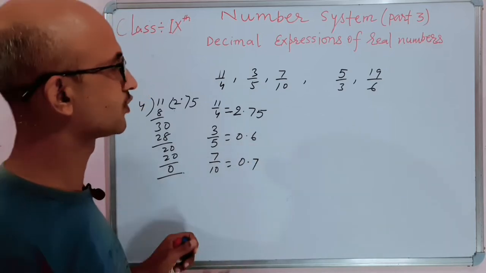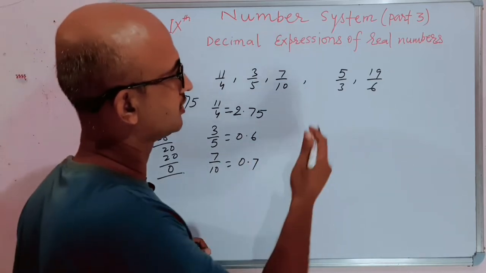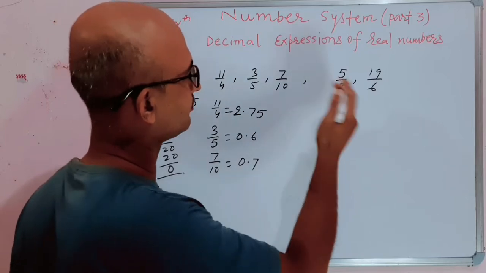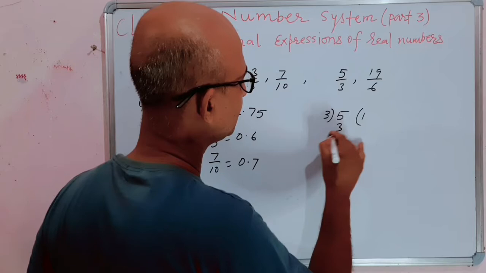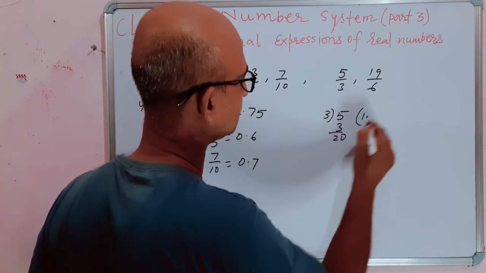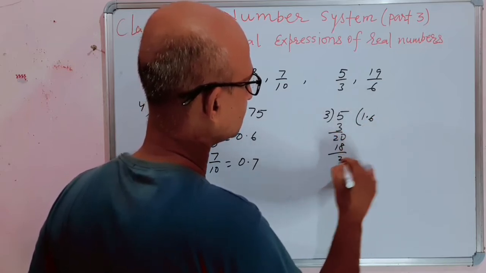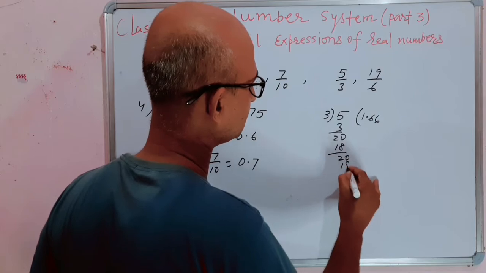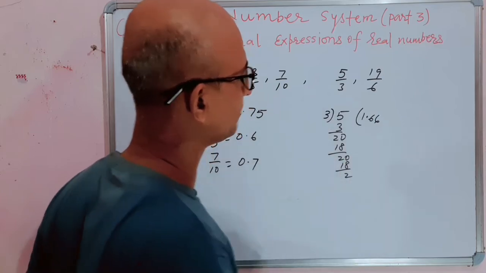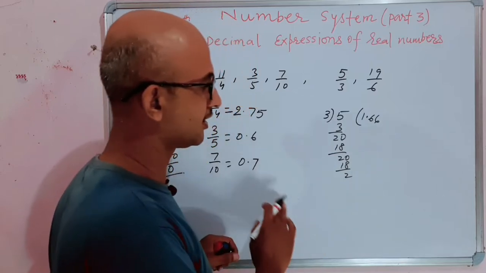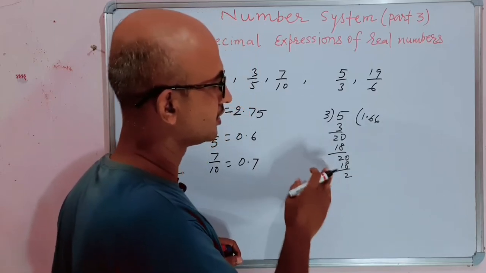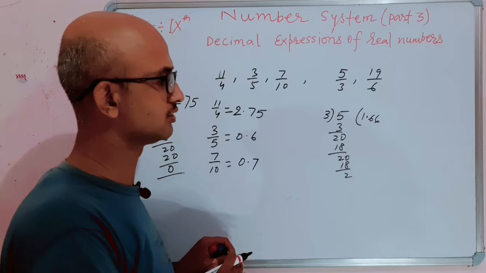But when we find the decimal expression of 5 by 3, we see that the division never completes and the remainder does not become 0.